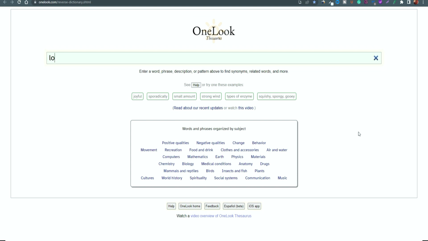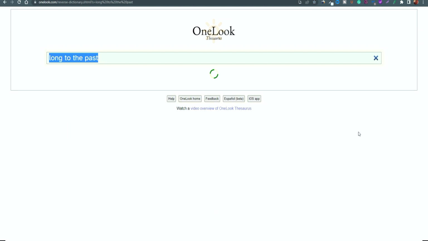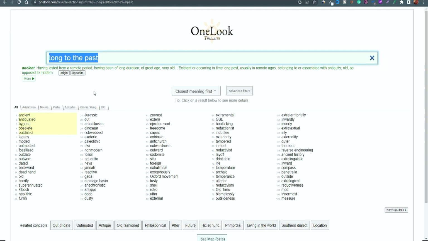So in this case, you can just look into the element. You can give it a specific query, and as you can see here, it gives you a load of different types of words that you can use, like ancient, antiquated, bygone, obsolete, outdated, and most of these words do relate to the elements that you present to it. So like I mentioned, if you're stuck writing your article and you hit a slump where you can't think of a specific word to write, you can use this platform to help you generate more ideas and written words so that you can start tweaking your content in a way that's more presentable and that will enable more engagement from your readers.